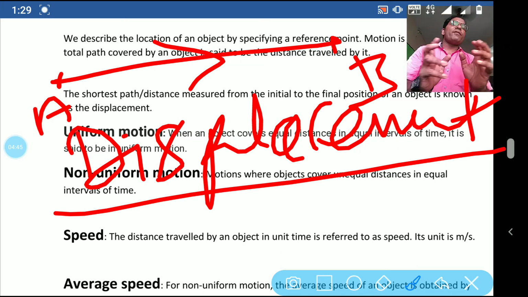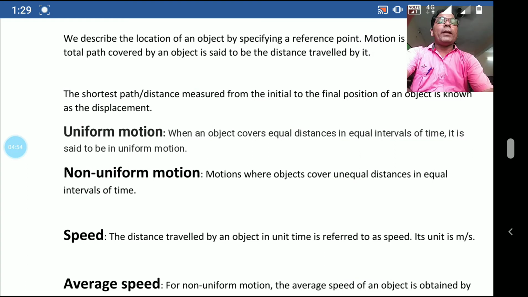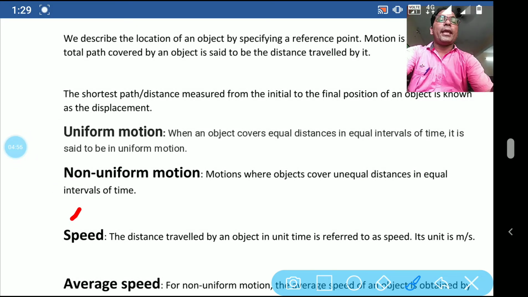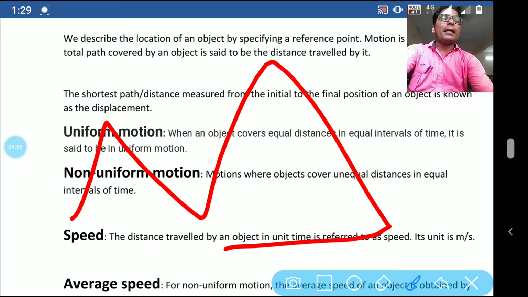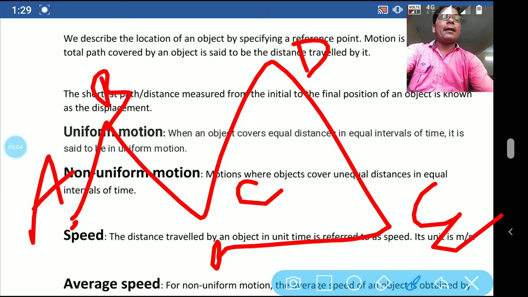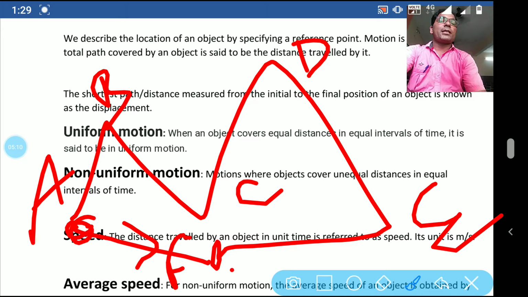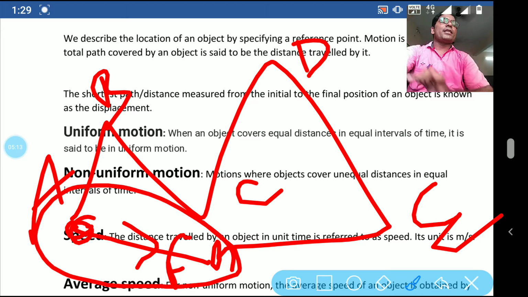Also, the definition of displacement is the shortest distance between the initial point and the final point. In this case, the object can move in different directions. For example, A to B, B to C, and D, and like this E. It started from A, B, C, D, E and reached the point F. But the shortest distance is A to F. This shortest distance is known as displacement.